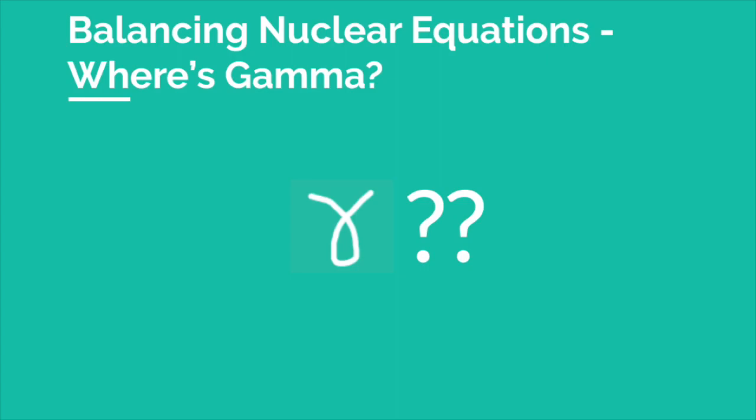Before we go, just a quick note. You may have noticed that our only examples were alpha and beta decays. Since gamma rays are not particles, they aren't going to change anything about the mass number or the atomic number of the nucleus. It's only energy, so the isotopic notations wouldn't change, and that'd be super boring to write equations for. So there.